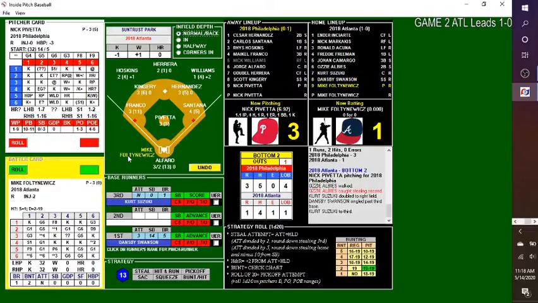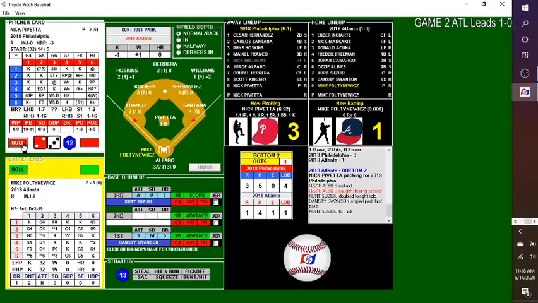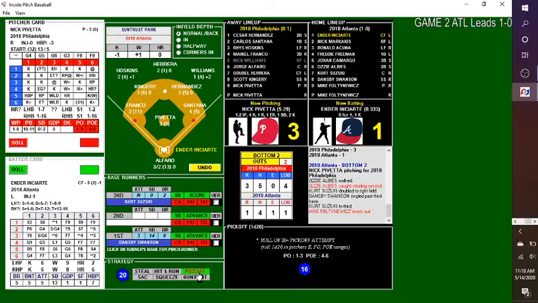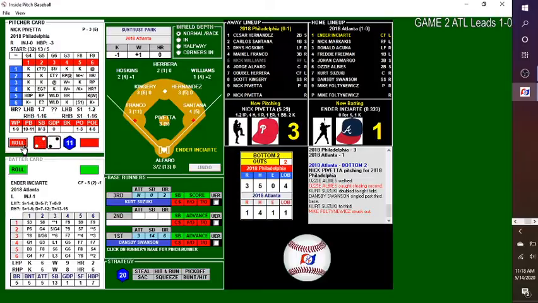And with 1 down, here's Mike Fulton-Newicks. Just get it into the outfield if you can. It's going to be hard. 2-4. Air check if it's on the ground. Fulton-Newicks, 4-5. Strikes out. 2 down for Ender and Ciarte. Pickoff attempt by Pivetta, and it's not happening. Checking up on Swanson.